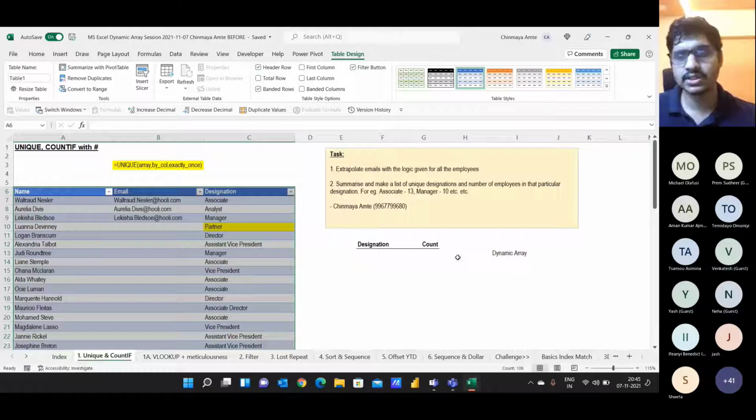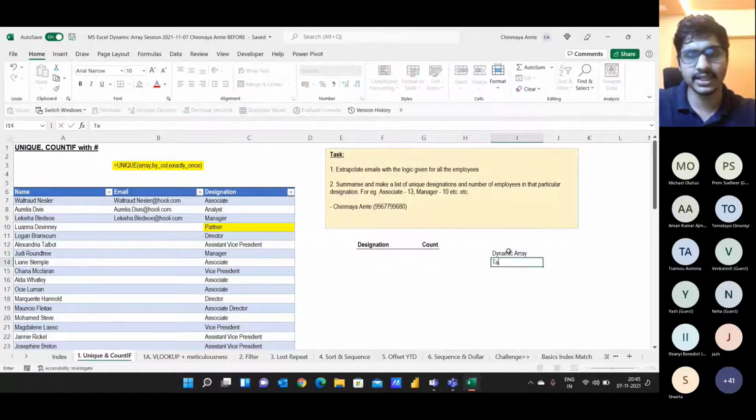If you love keyboard shortcuts, then there are two keyboard shortcuts in Excel for converting the data into a table. Those are Control T and Control L.